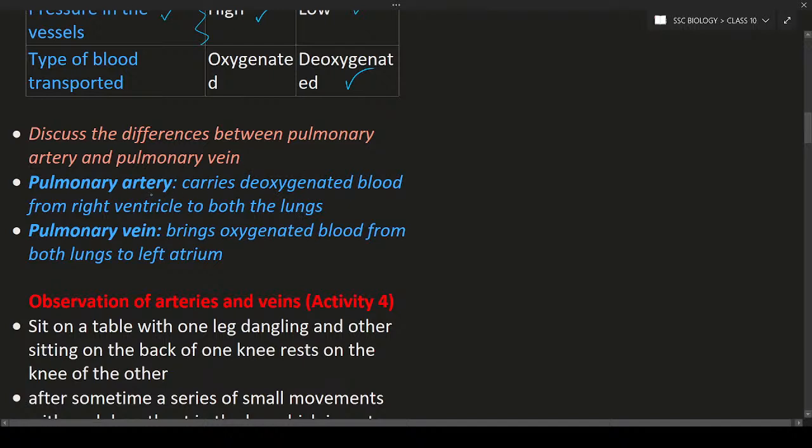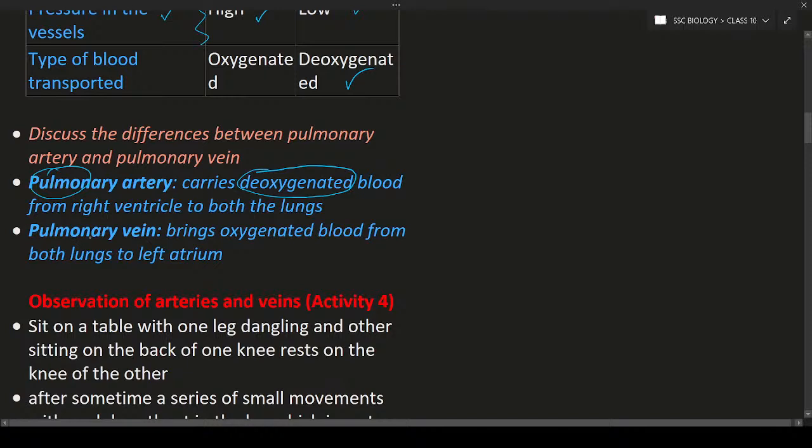Remember one most important thing: the pulmonary artery is the only artery that carries deoxygenated blood. All the remaining arteries are going to carry oxygenated blood, except the pulmonary artery. So pulmonary refers to the lungs. Pulmonary means lungs, so this is the artery related to the lungs, known as the pulmonary artery.